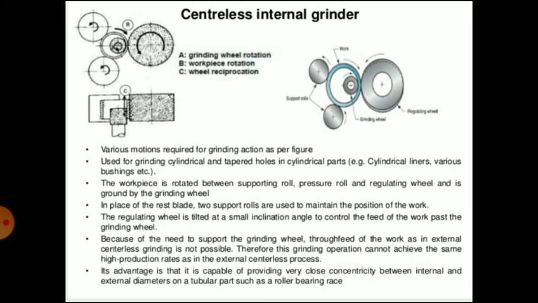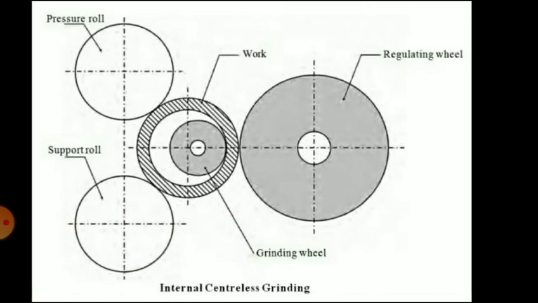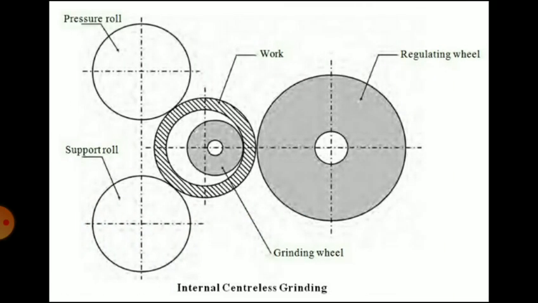The workpiece is held between three steel rolls, that is support roll, pressure roll and regulating roll mounted in housing. So you can see the diagram. There is a pressure roll, support roll and regulating roll. In between those rolls, the work is mounted or held.